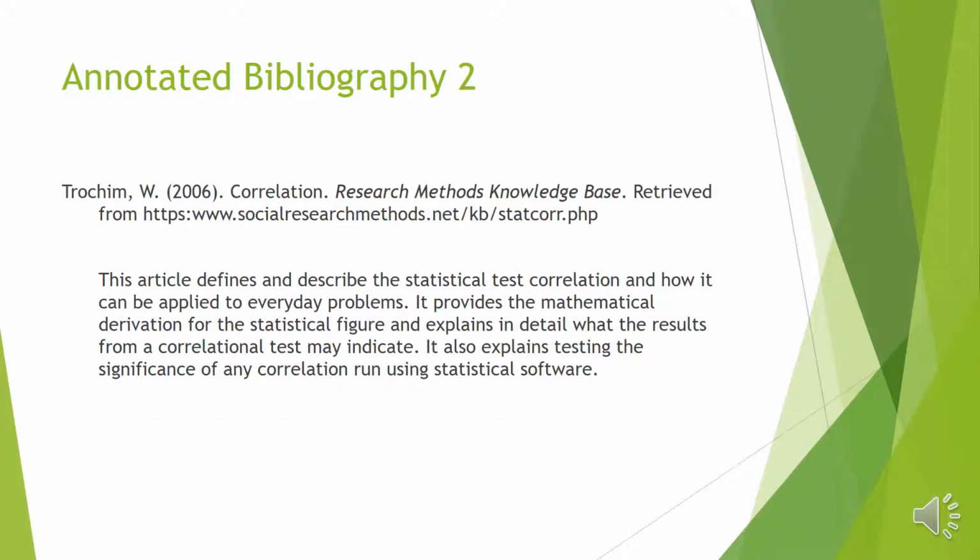A next very relevant article was the article on correlation presented in Research Methods Knowledge Based. And this article defines and describes the statistical test correlation and how it can be applied to everyday problems. It provides the mathematical derivation for the statistical figure and explains in detail what the results from a correlation test may indicate. In addition, it also explains testing the significance of any correlation using statistical software.